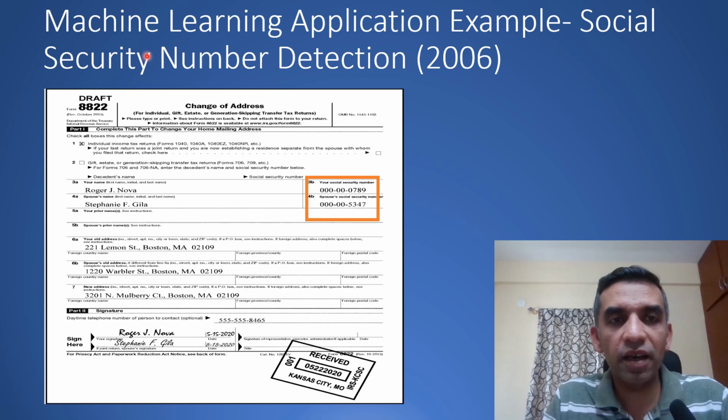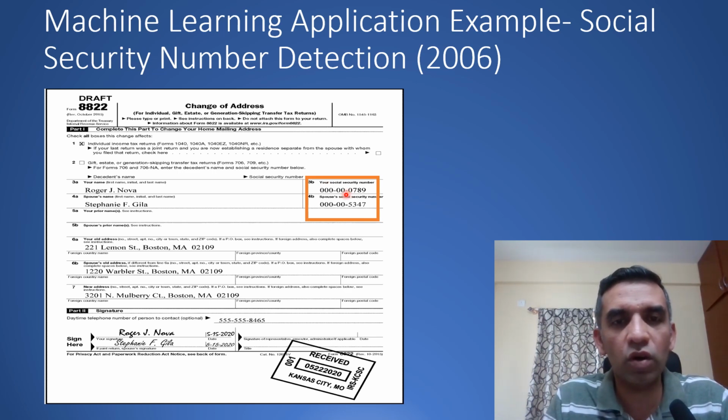So here the idea is: can you develop a machine learning application to do social security number detection in a scanned PDF document? So this is a PDF image document. In the US, you have the social security number, which follows a pattern of 3 digits, hyphen, 2 digits, hyphen, followed by 4 digits. Just like how there is the Aadhaar card in India, certain digits of this number should not be shown; they should be masked.